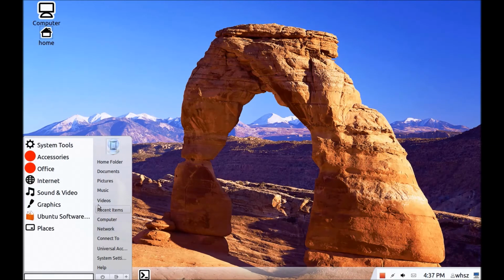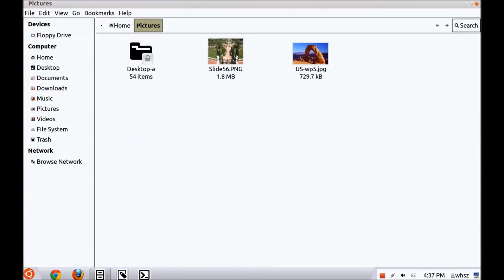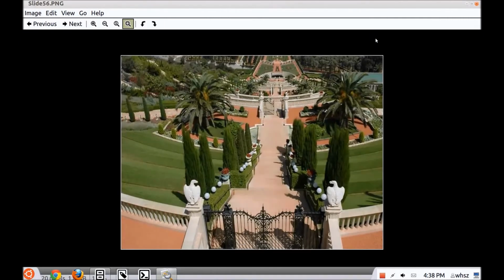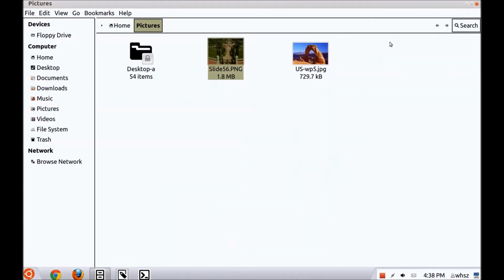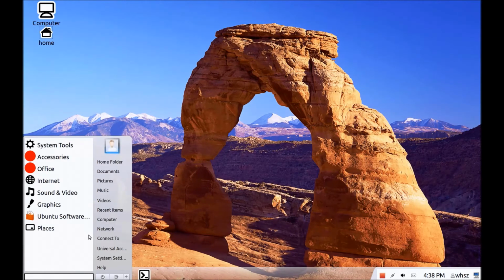Let's just look at a photo to see our Shotwell. Let's go to pictures, and let's look at this one here. I think this is a Shotwell photo viewer. Okay, oops, now I made it big instead of getting out of it. Let's get out of this one too. Okay, back to square one here. Where are we? I'm still trying to find a way to make this cursor a little bigger. I haven't found that yet.